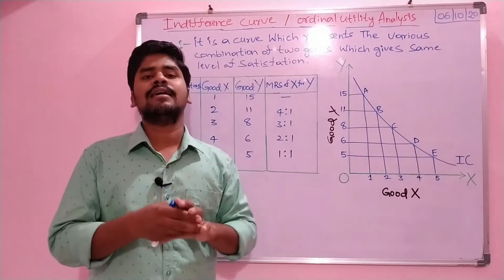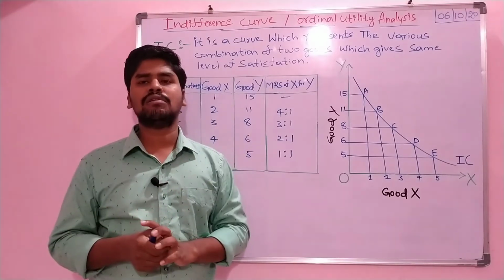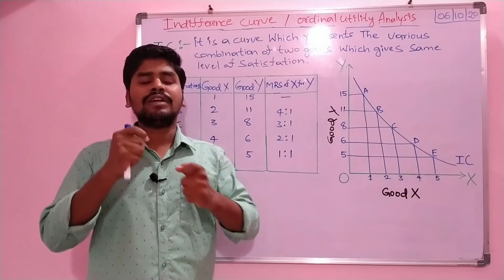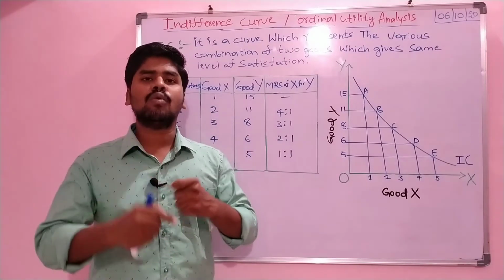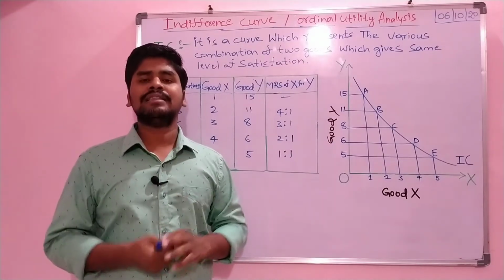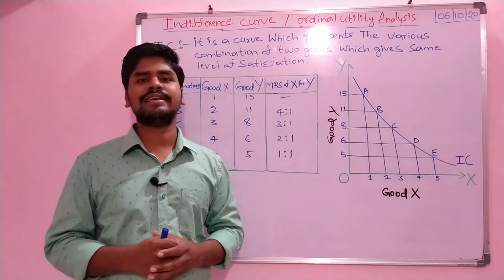Based on these cardinal fundamentals, we understood the law of diminishing marginal utility. What is the law of diminishing marginal utility? When the consumer goes on consuming commodities, the additional utility, the additional satisfaction, the additional benefit, continuously decreases.